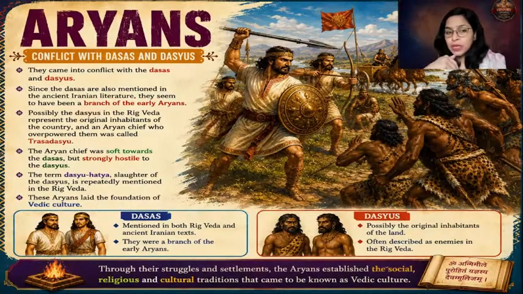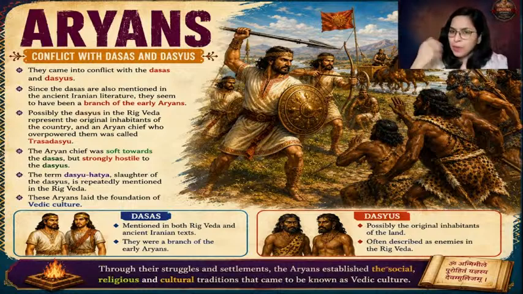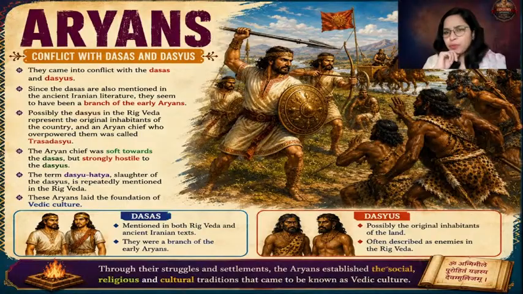Now, as I've told you, Aryans came to India in batches. After coming to India in batches, Aryans were in conflict with two categories of people. One were the Dasas and one were the Dasyus. So who were these people with whom Aryans were fighting?